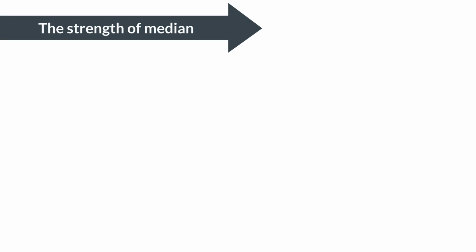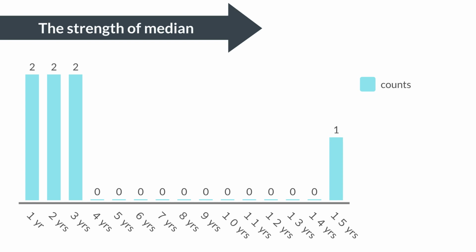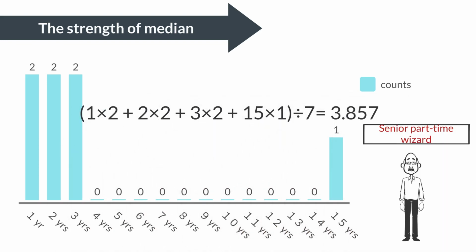Furthermore, another advantage of the median is its resistance to extreme outliers. Let's consider a different workplace scenario with 7 part-time workers. There are 2 employees in their first year, 2 in their second year, 2 in their third year, and 1 elder employee with 15 years of experience. If we calculate the mean in this case, it would be 3.8 years, approximately 4 years.